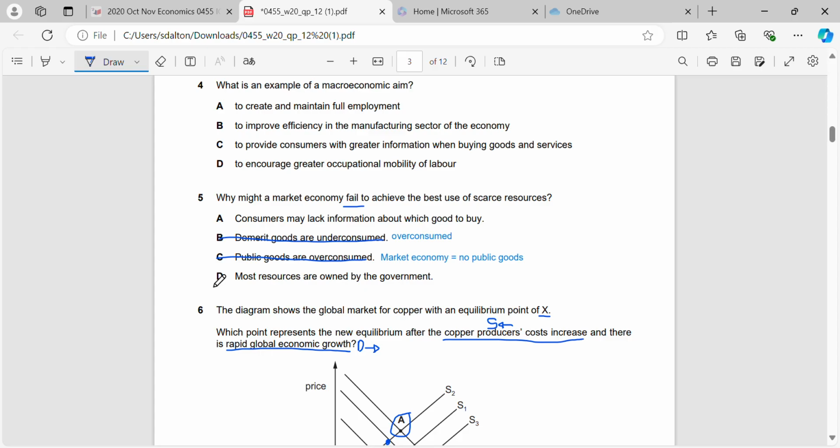Resources are owned by the government. That's also wrong. There is no government involvement in a market economy, only in a mixed and a planned economy. So the reason why market failure occurs is because of information failure, where consumers are lacking information about the goods they should buy.